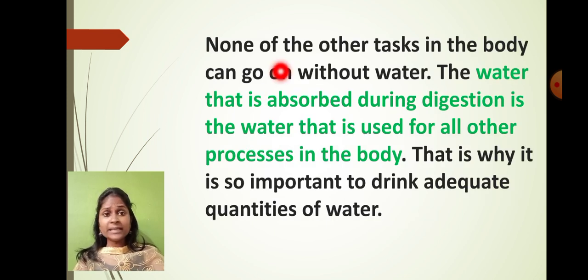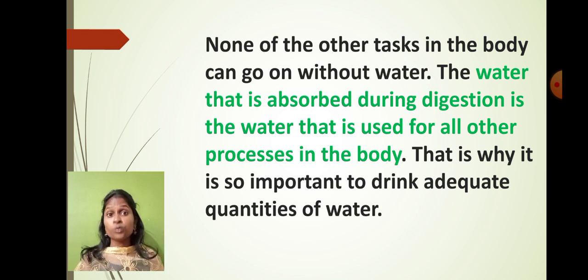And not only the digestion process, students. You must be thinking that only the digestion process depends on water. No, there are many tasks in our body which are impossible without water, like blood circulation. You guys know that 80% of the component of blood is water.